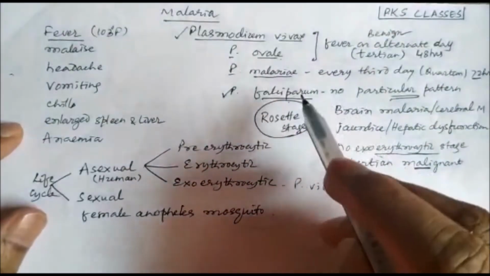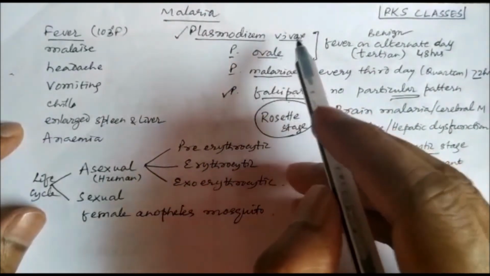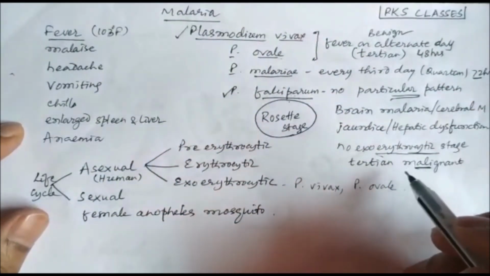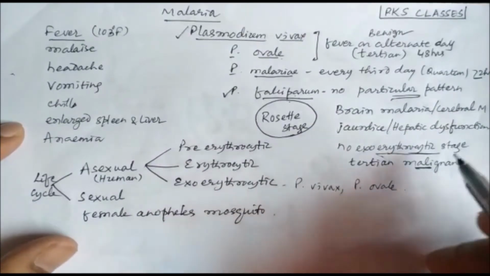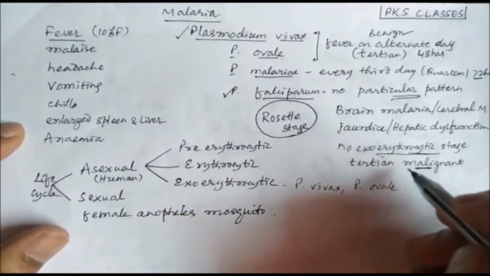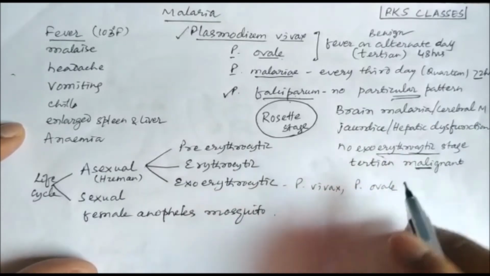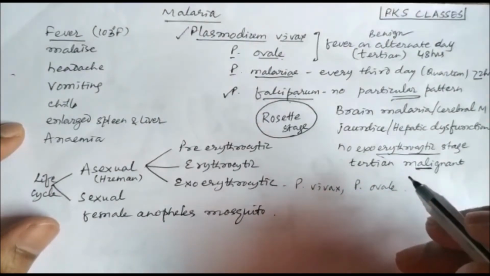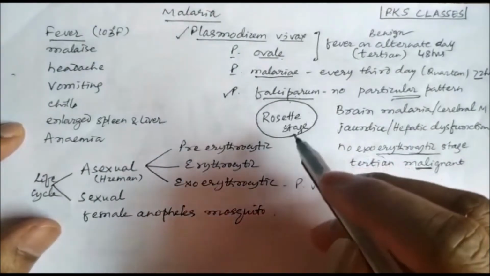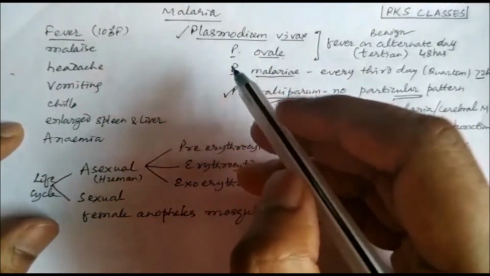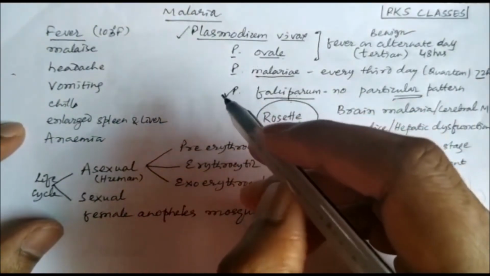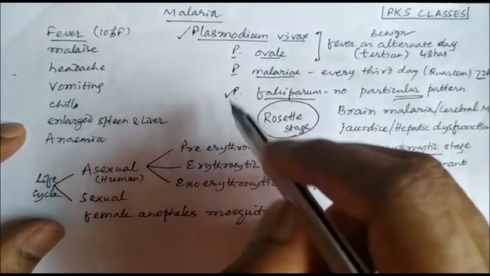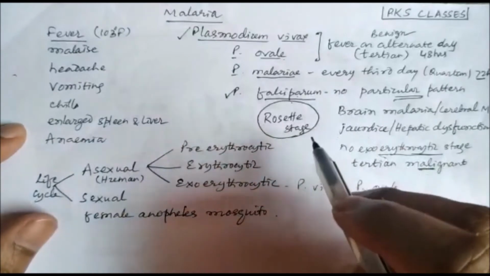So Plasmodium vivax produces benign tertian malaria, and falciparum produces malignant tertian malaria. We call it malignant because it is the severe form of malaria, and there is every chance of fatality. The patient dies because this Plasmodium feeds on the hemoglobin which is present in RBC. So Plasmodium mainly infects the RBC, and RBC contains hemoglobin and it feeds on hemoglobin.